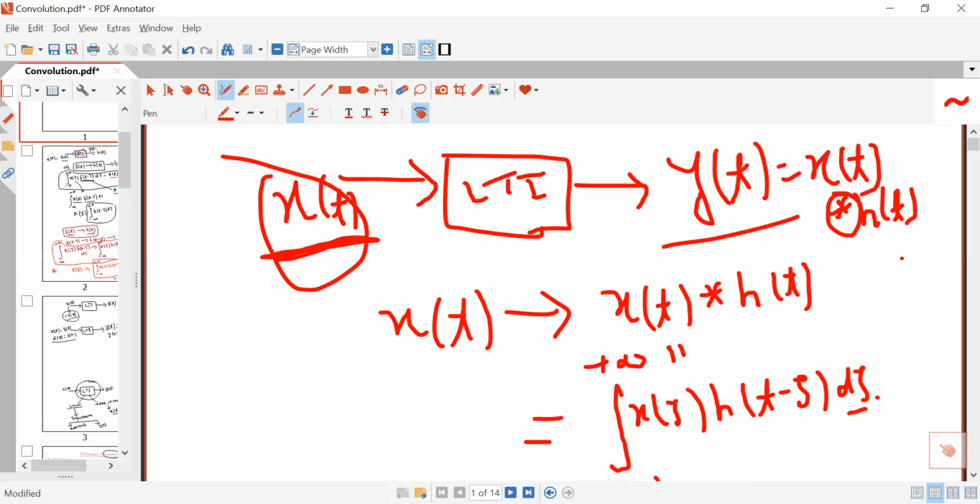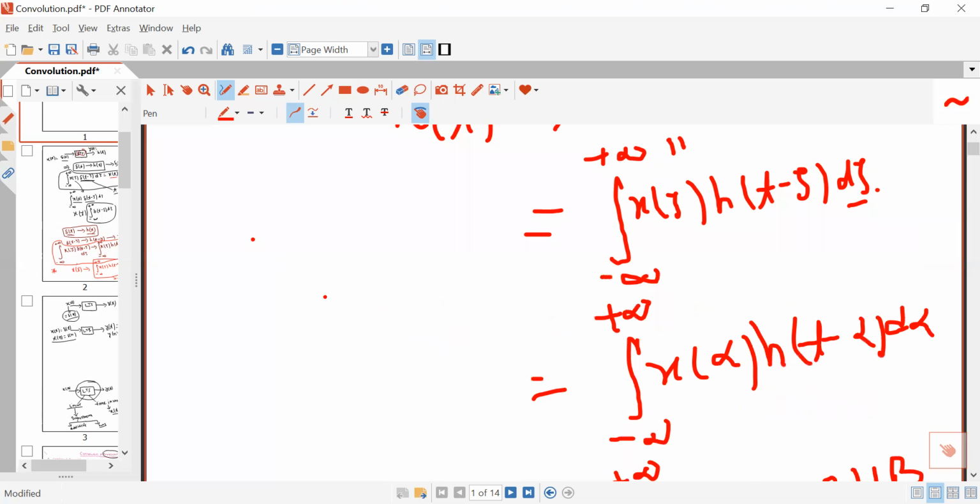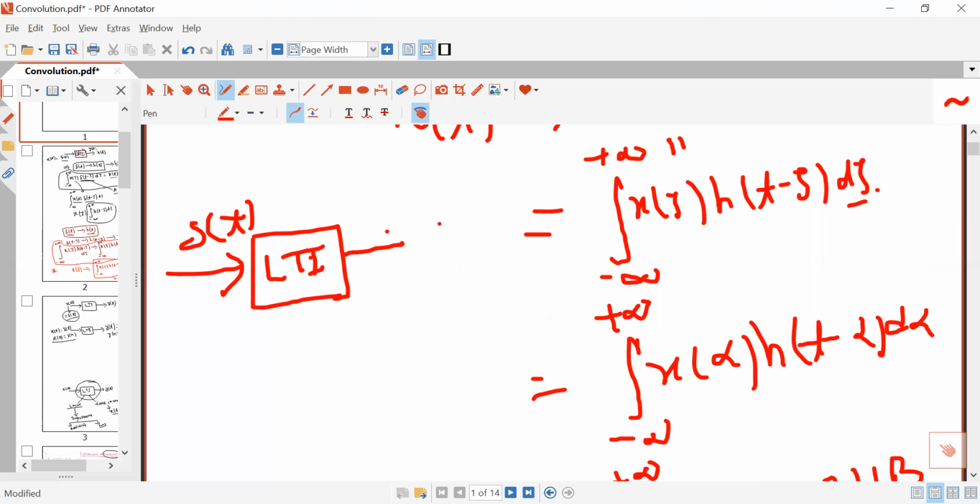But you must know h(t). And what is h(t)? h(t) is the response of the LTI system when the excitation is delta(t).